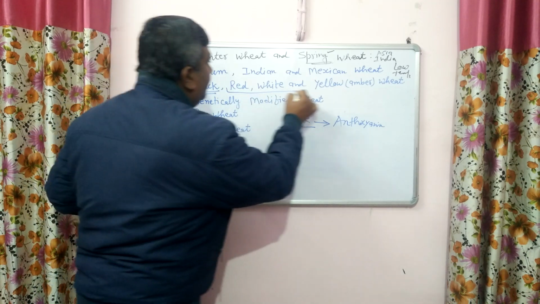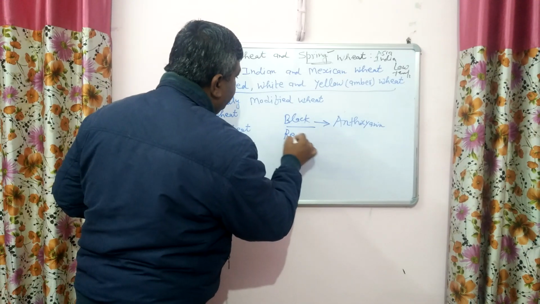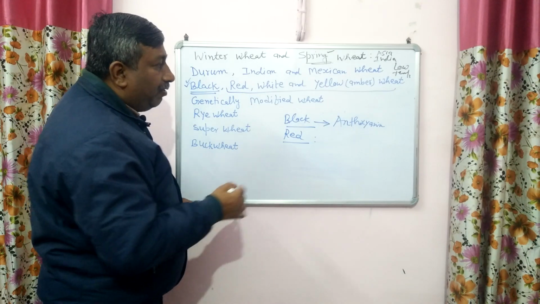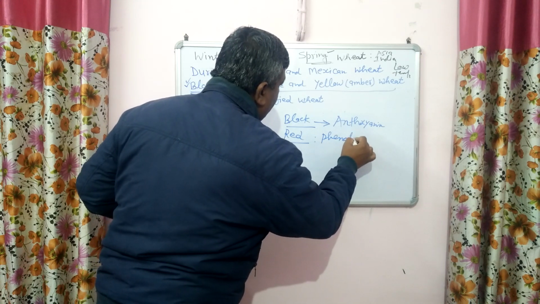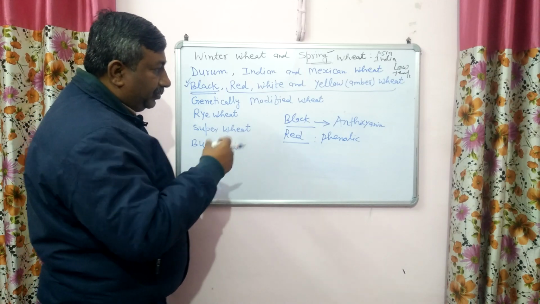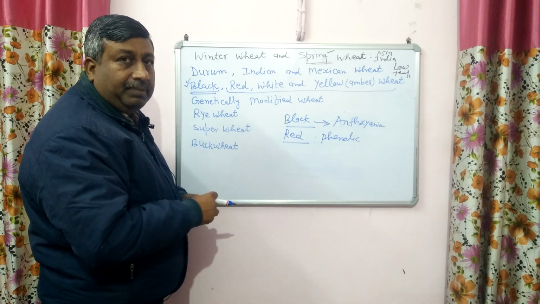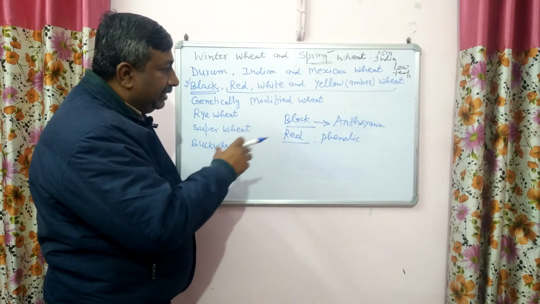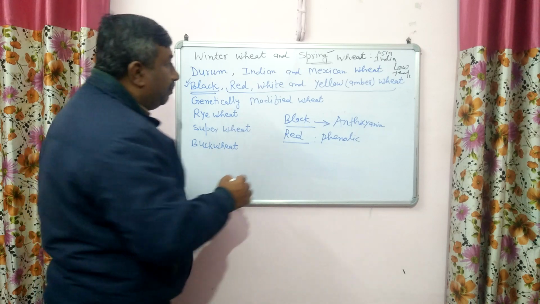Then this red, white and yellow wheat. Actually, this red wheat contains some pigments, high phenolic compounds, which give this red color by reaction with some browning enzymes. So phenolic compounds are there and they react with the enzymes, and then this red color appears. So this red color is due to phenolic compounds.